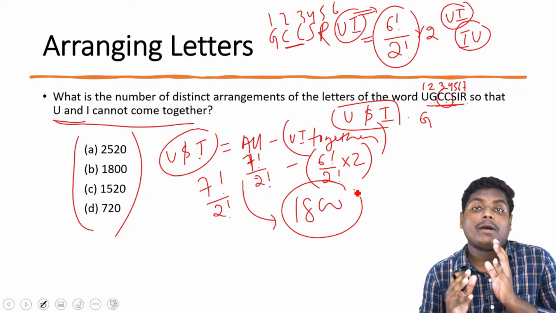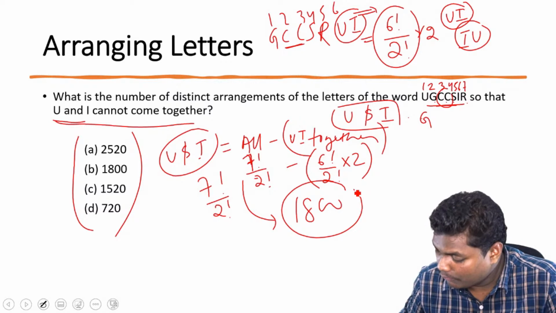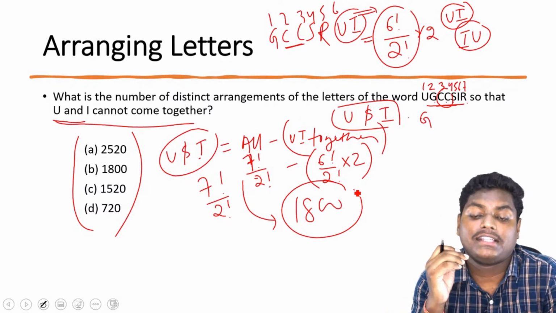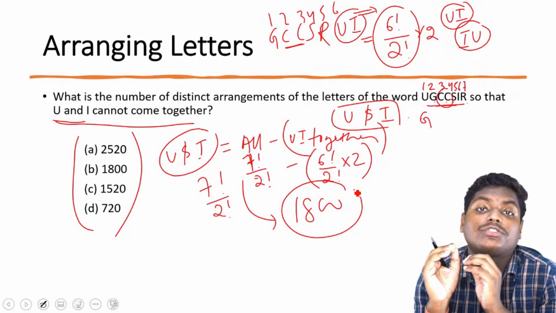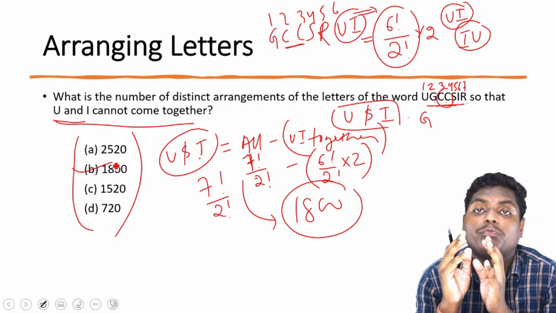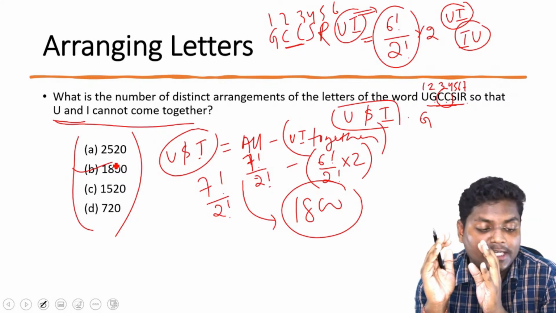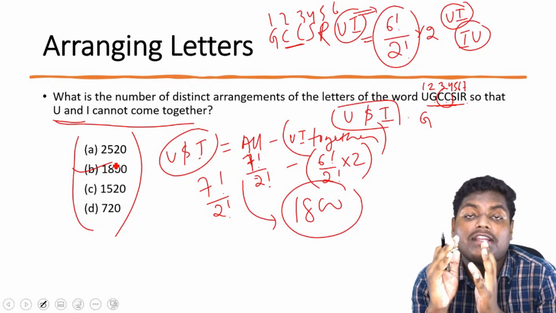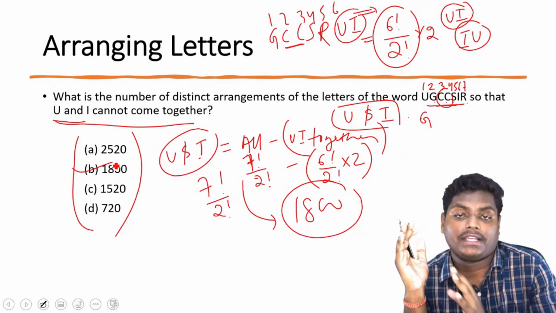So focus on the approach of how we are taking it. I'm teaching you how to approach the question. First you need to club you and I, because we wanted to find where you and I cannot come together. So we wanted all the possibilities minus where you and I are coming together.